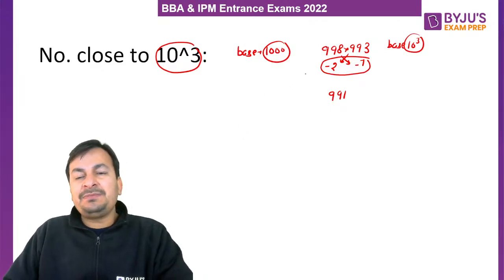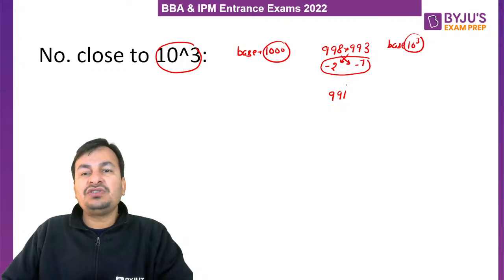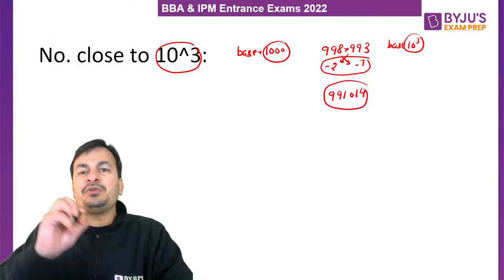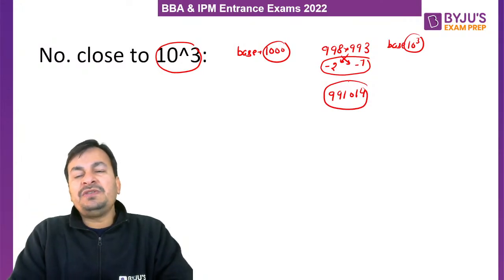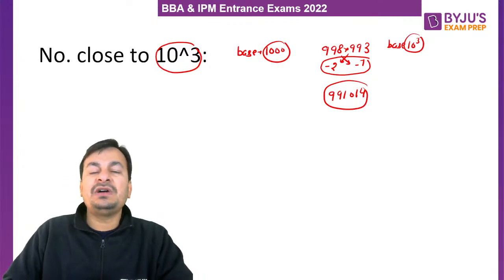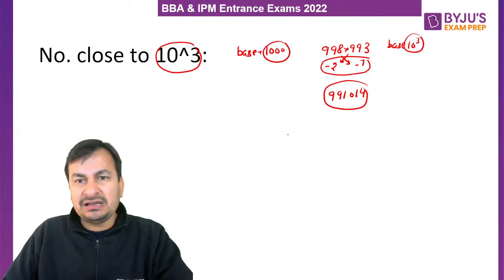So when we multiply minus 2 and minus 7, what are the last three digits of the final product? 014. Are you getting my point? What am I trying to say? So what will be the final product of 998 and 993? 991014. Let me take another example.